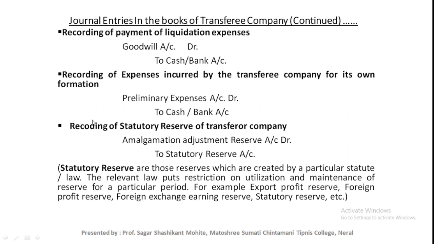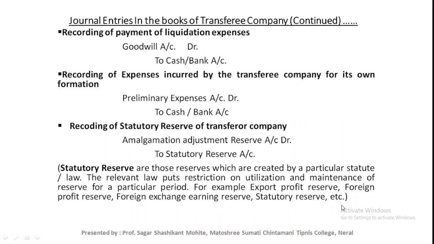Now the next journal entry is related to the purchase method only. In the purchase method, the statutory reserve of the old company is incorporated as it is in the new company, that is the transferee company. Statutory reserves are those reserves which are created by a particular statute or law. The relevant law puts restrictions on utilization and maintenance of the reserve for a particular period. Examples of statutory reserves are export profit reserve, foreign profit reserve, foreign exchange earning reserve, statutory reserve, etc.